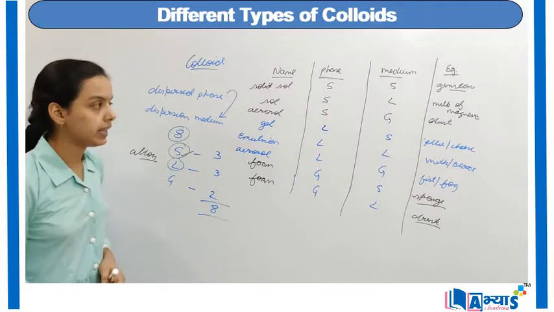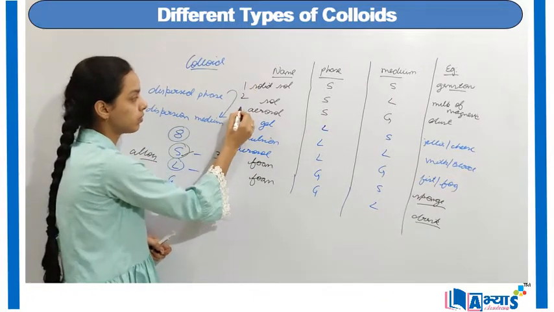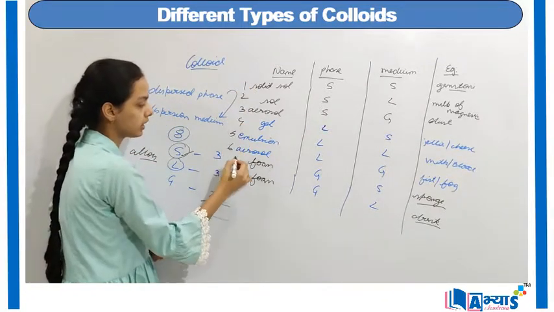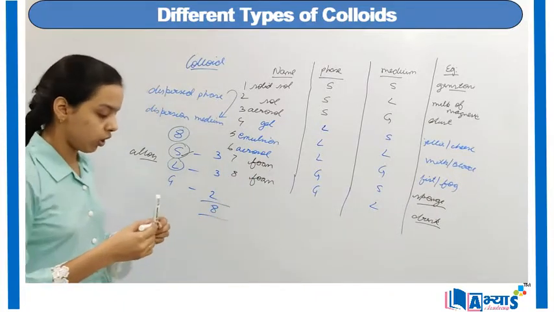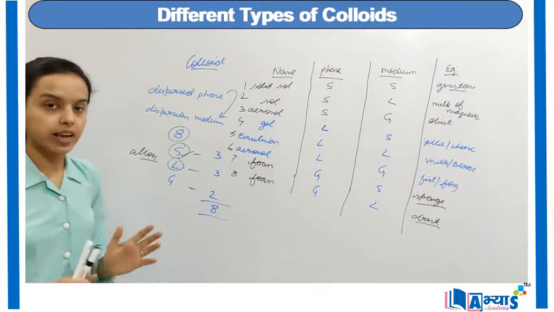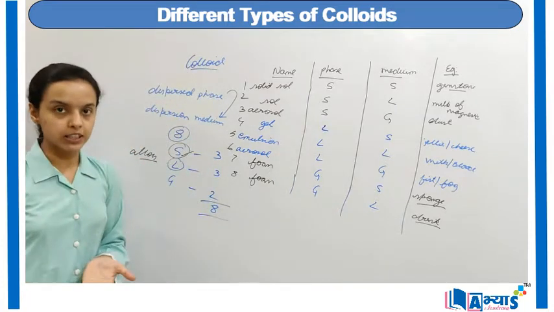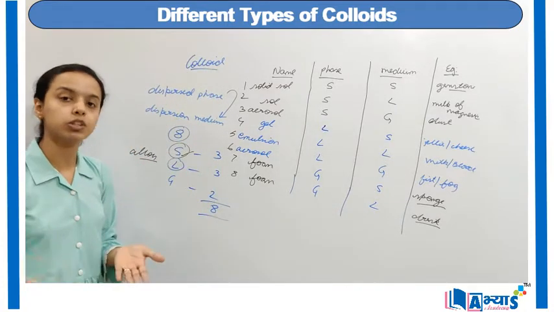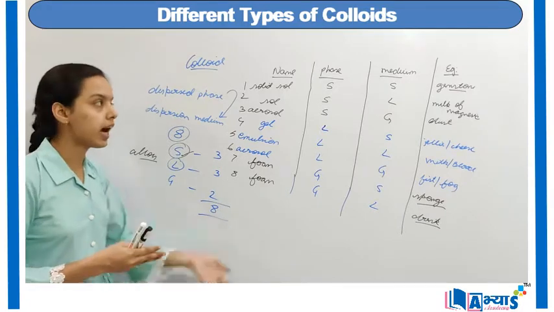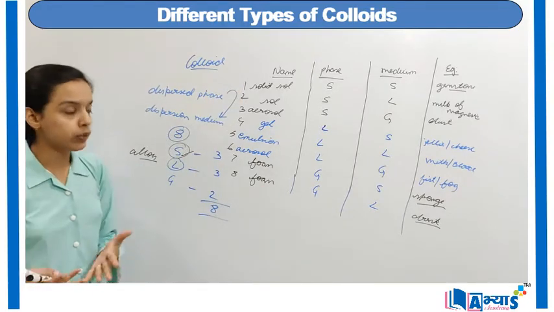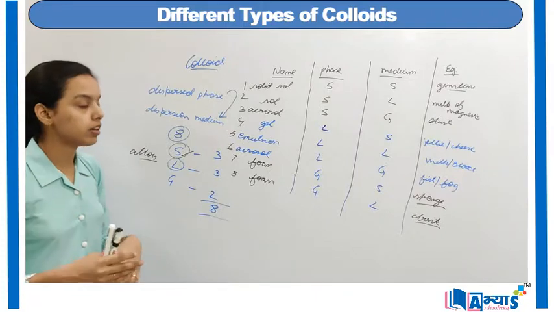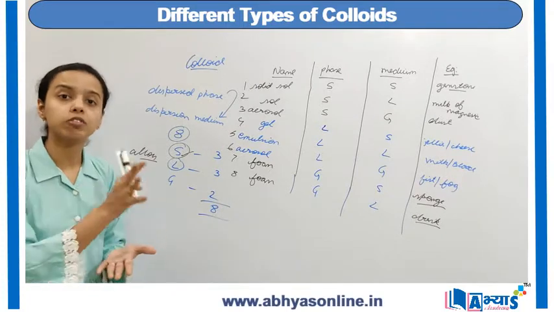Now these were the 8 examples of colloids. Now the most important question which arises is why don't we have a gas and gas colloid? The answer we have discussed already, that gas and gas form a true solution and they can't come in the category of colloids. The next question is what are the 2 types of aerosols?